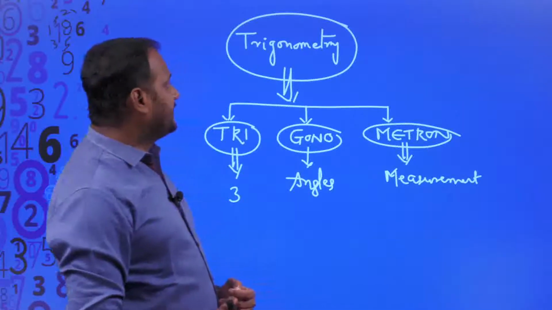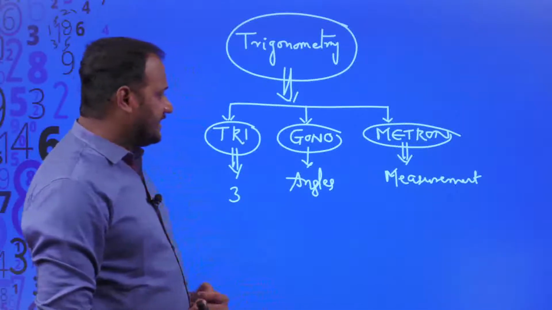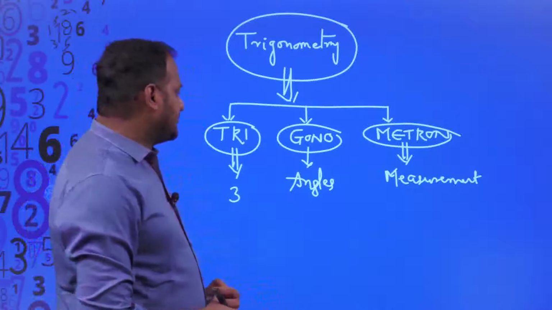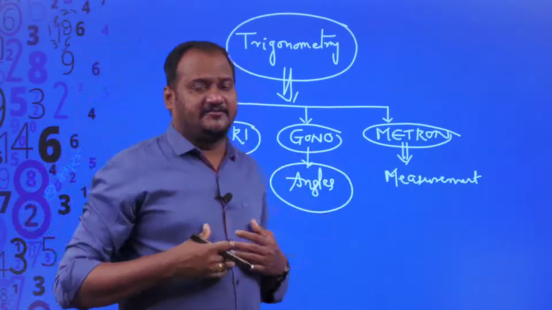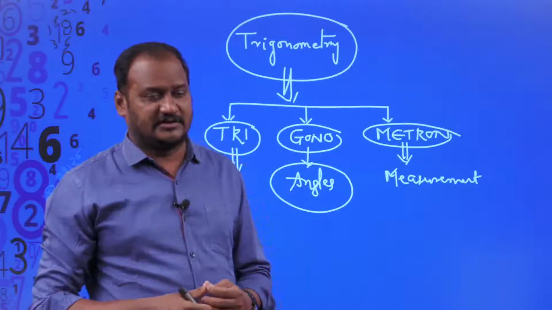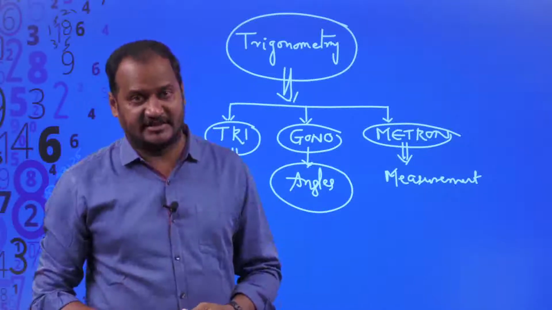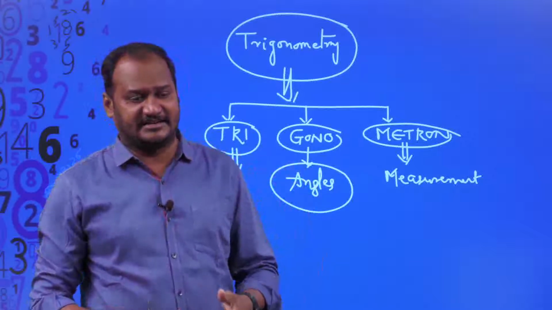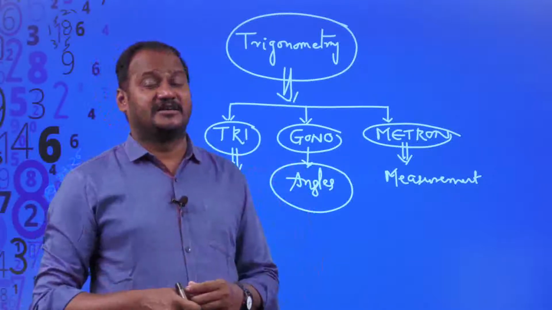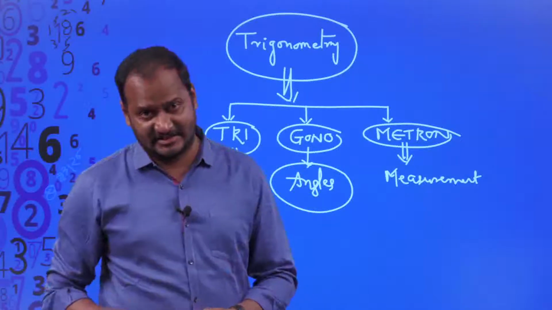Before we enter into trigonometry, what is the measurement of an angle? See, for example, if I walk 10 kilometers in 5 or 6 hours, then I can say that the distance I walked is 10 kilometers.